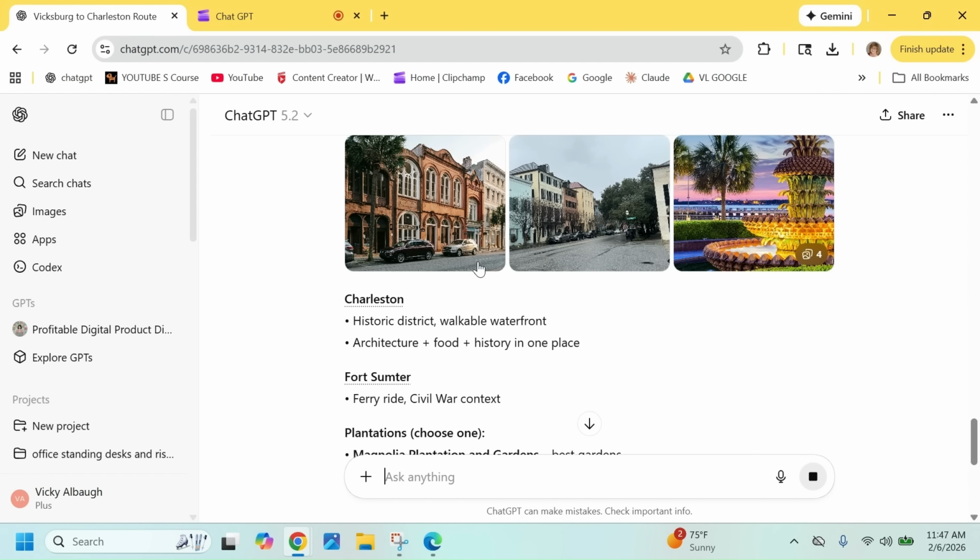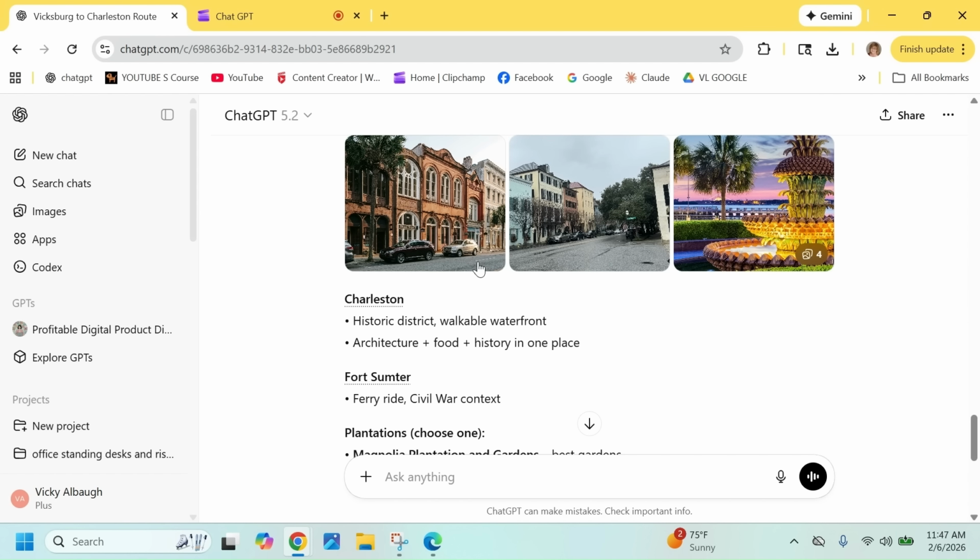So that's not quite right either, because we really want to know how far we're going to drive each day and where we're going to stay at night and what we're going to see. So let's see what prompts do work for this. Instead of asking ChatGPT one big question or vague questions like I just did and hoping it gets everything right, I build the plan step by step. Each prompt adds a rule, which makes the results more realistic and easier to use.